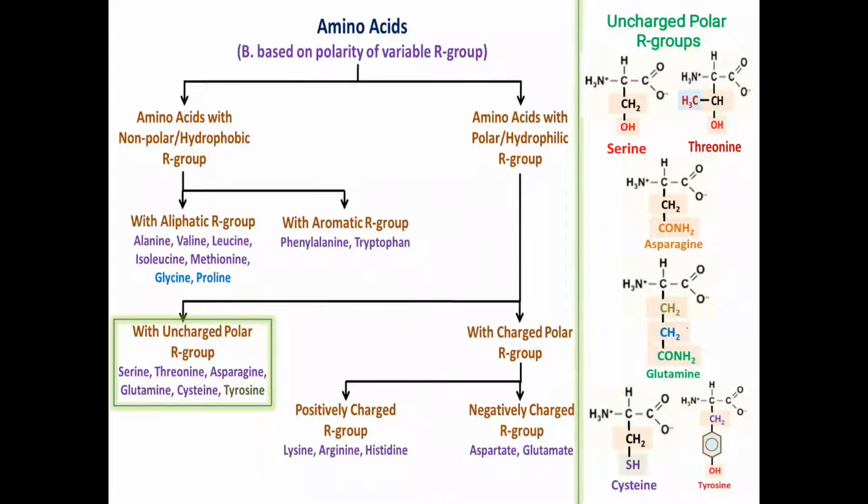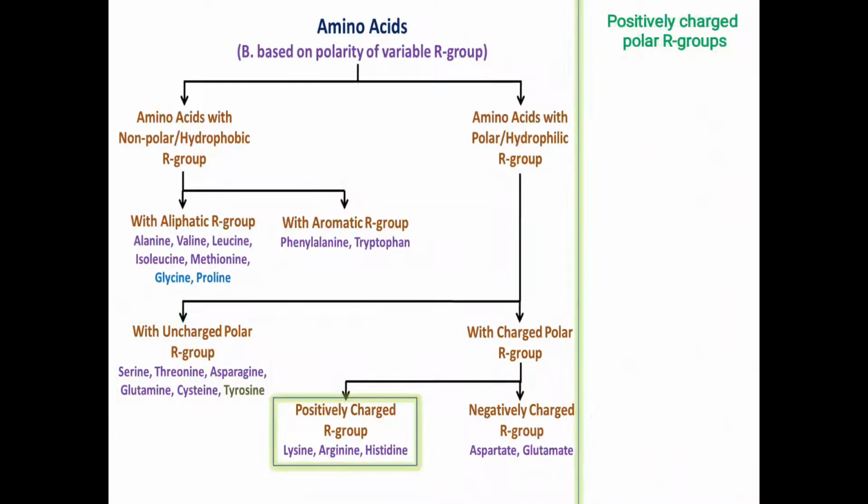And the last in this section, we have already studied tyrosine, where the hydrogen atom of the terminal hydroxyl functional group can interact with water by forming hydrogen bonding. So all these amino acids which contain such functional groups which can interact with water, or which can make hydrogen bonding with water, are categorized as hydrophilic amino acids, or amino acids with polar uncharged hydrophilic groups.